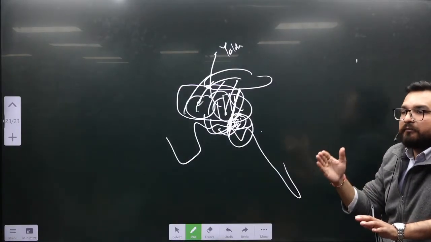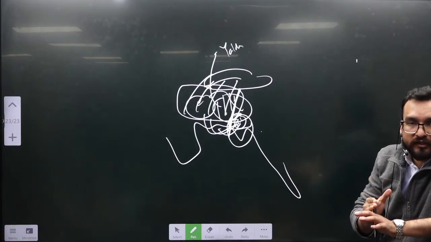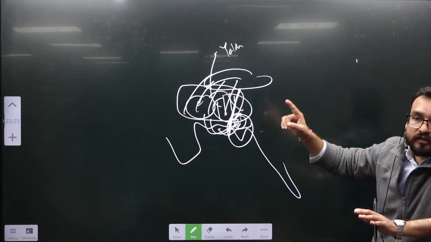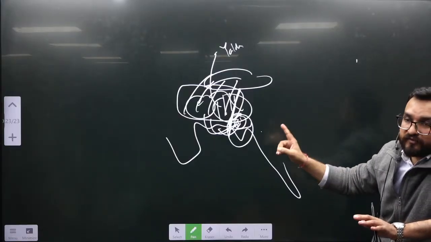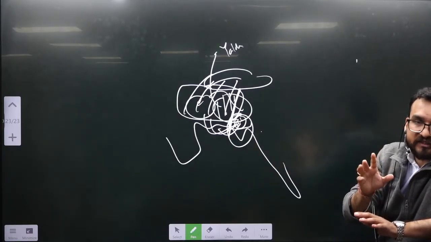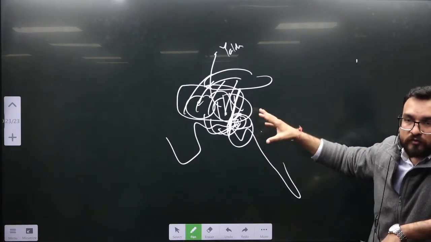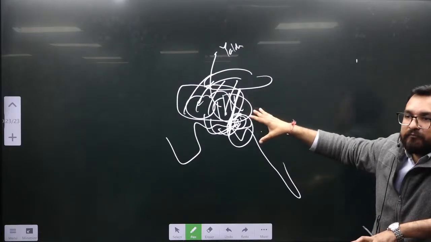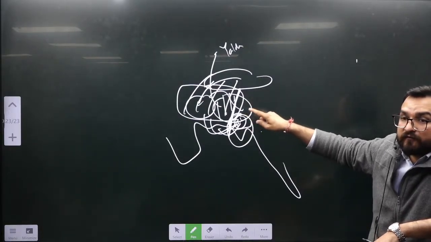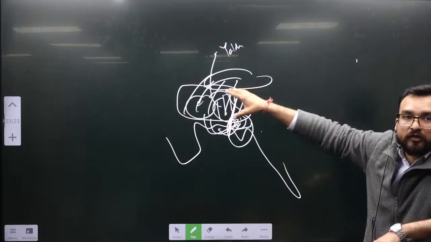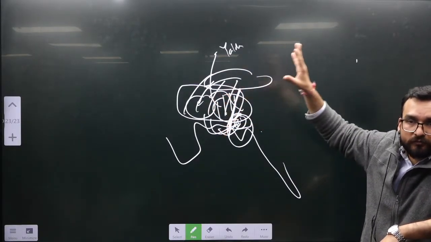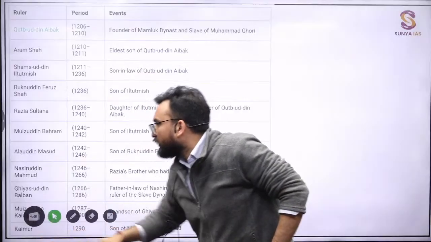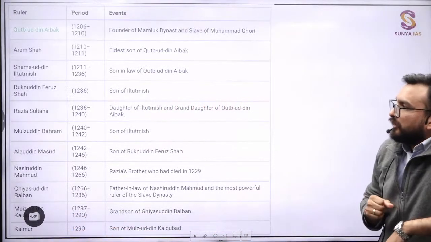The scenario will be completely changing in the time frame of Alauddin Khilji. In Alauddin Khilji's time frame, we will not only defeat the Mongols once, but we will be defeating them six times, because we will have become powerful by then, and the Mongols will be declining. In the time period of Muhammad bin Tughlaq, we will be thinking of doing a campaign of controlling these Central Asian regions: Muhammad bin Tughlaq's Khorasan expedition, right? So overall, if you see the fluctuating power, you will understand it across different dynasties.